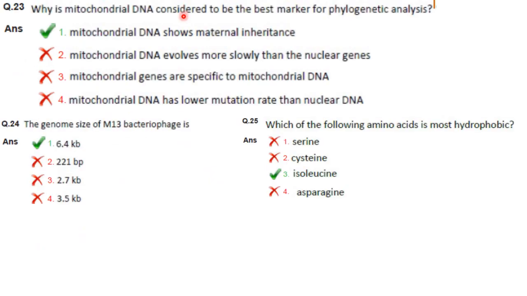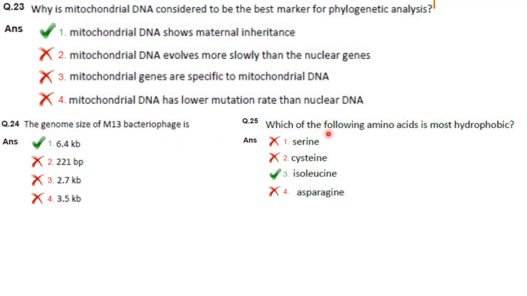Why is mitochondrial DNA considered to be the best marker for phylogenetic analysis? Because mitochondrial DNA shows maternal inheritance. The next one, the genome size of M13 bacteriophage. So the genome of this phage consists of 6.4 kb single-stranded positive sense circular DNA and encodes 10 genes. So the answer is 6.4 kb.